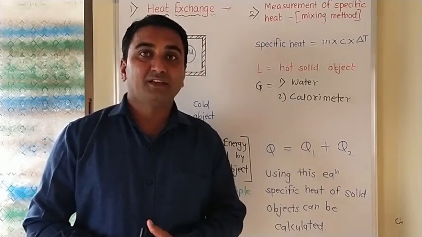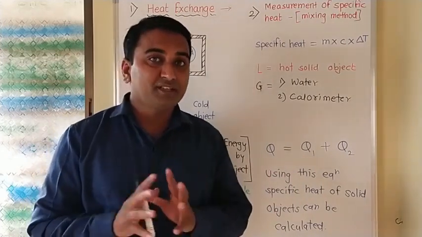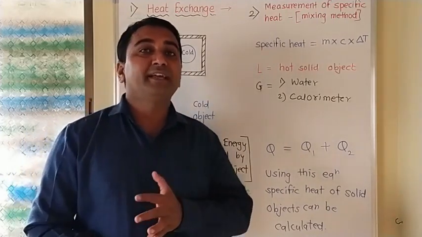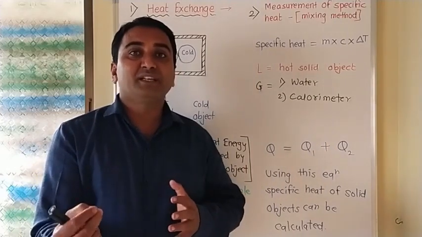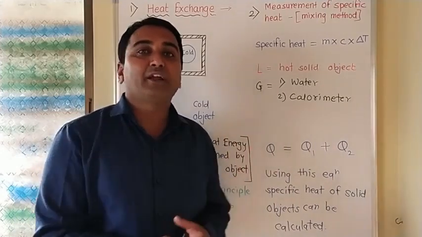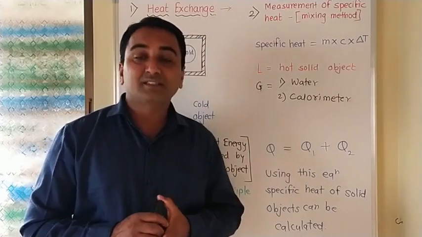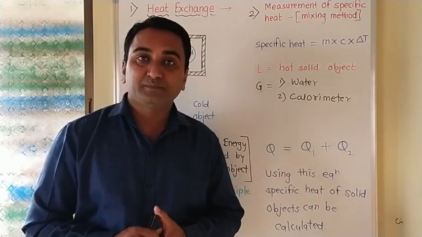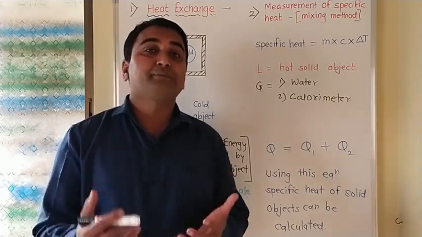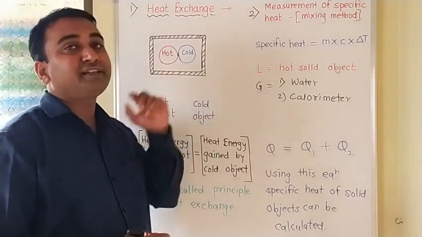What we have discussed in the previous sessions. In the first part, we discussed what is meant by heat, and the difference between heat and temperature. That means temperature is a parameter by which we can measure the heat, but heat is a kind of energy. Then we moved to the next points, and within that we discussed the latent heat of fusion, then latent heat of vaporization, then the dew point, then the specific heat, and the last point we are dealing with, that is exchange of heat.